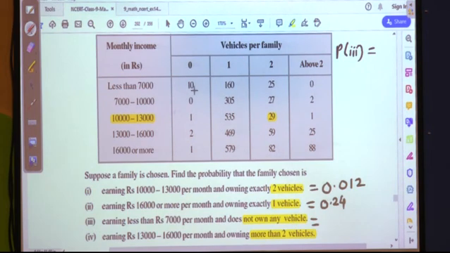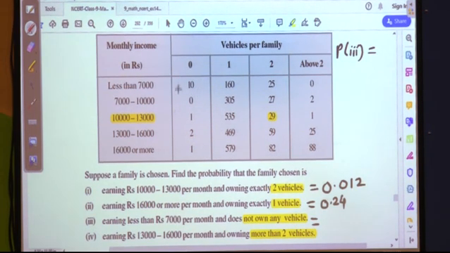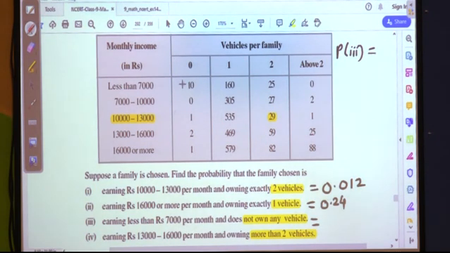So earning less than 7,000 and does not own any vehicle means 0 vehicles. How many families are there? 10. So it is 10 upon 2,400.